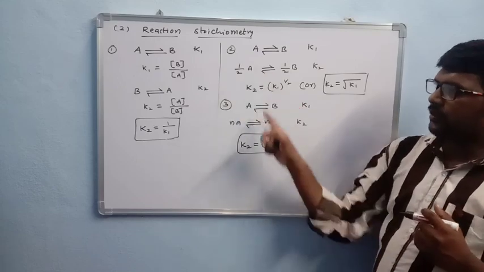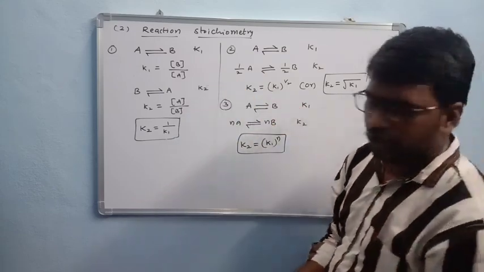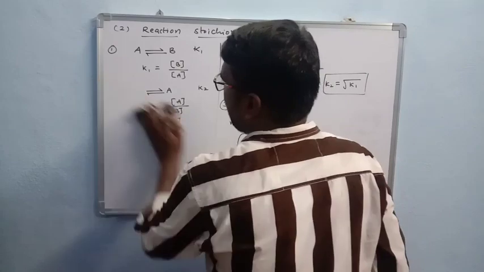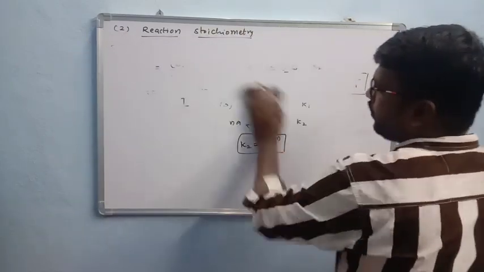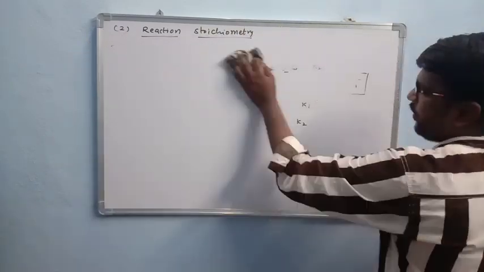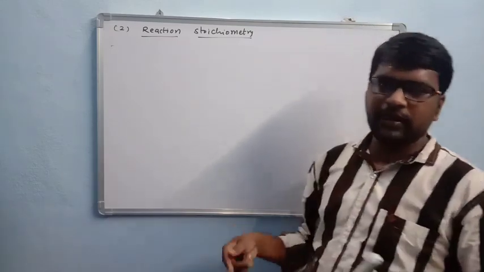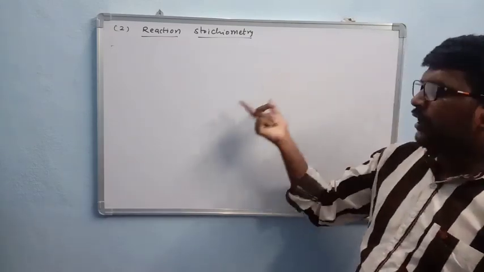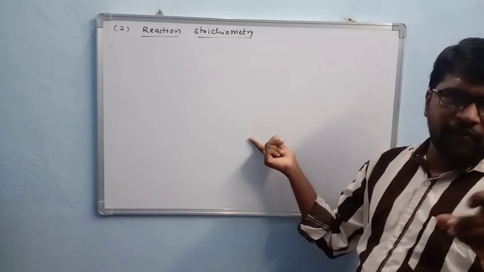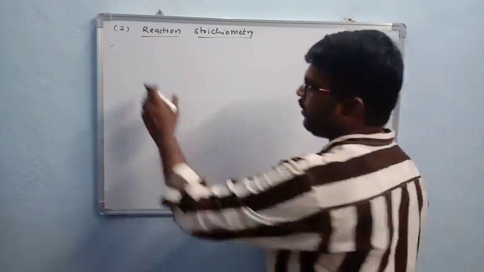Okay, so these are some conditions in reaction stoichiometry. Right. And you see another one, here we take a reaction. If it is inversed, the value is also inversed, that's why K2 is equal to 1 by K1. If it is divided, we take the root. If it is multiplied, whichever value you multiply by, you write that on the power.